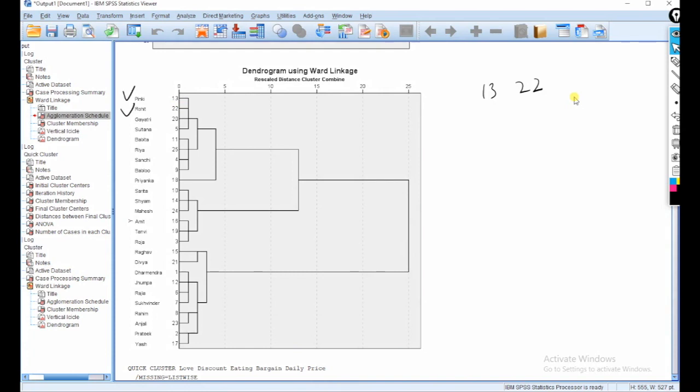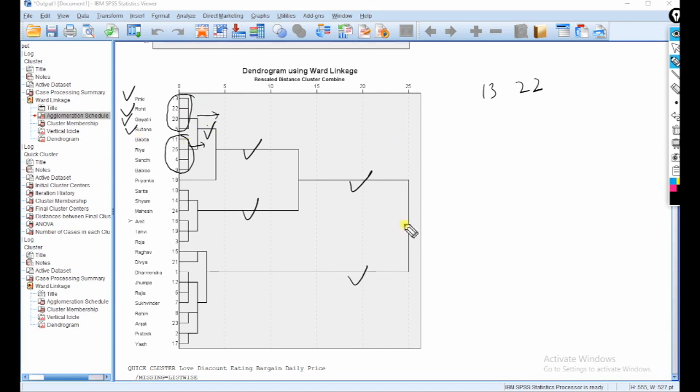And then further, another person is Gayatri. She is also similar to both, and Sultana also. So we are combining all 4, okay, and then move to the right. And then Babita, Ria, Sachi, Bablu, Priyanka, all these people are similar, and then move to this. Okay, so here we club both the groups, and then we club this one, and club this and this.